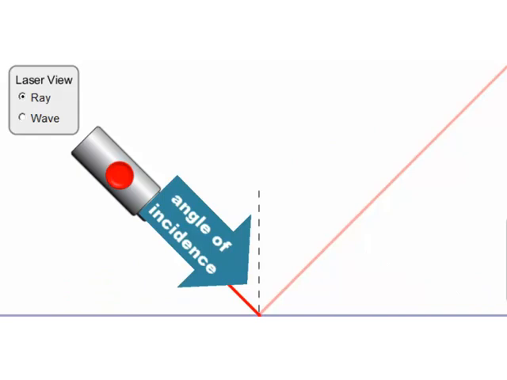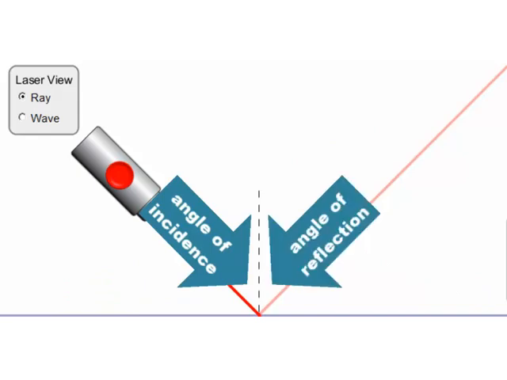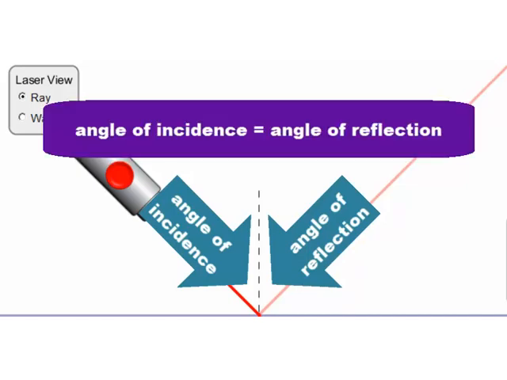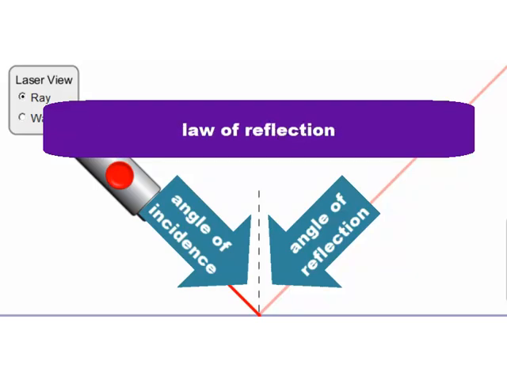The angle between the incident ray and the normal is the angle of incidence. The angle between the reflected ray and the normal is the angle of reflection. The angle of incidence equals the angle of reflection. This is known as the law of reflection. The law of reflection applies to both partially reflected and totally reflected waves.